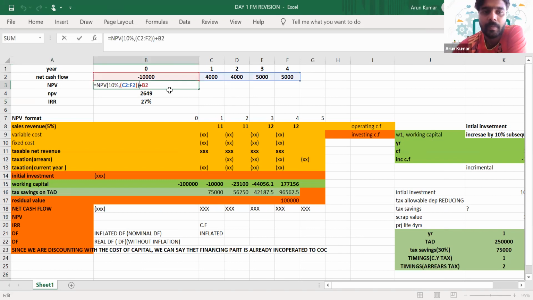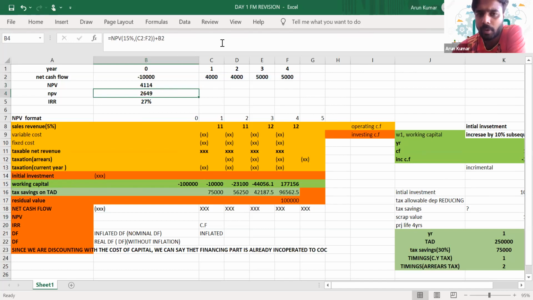We can calculate the NPV using this formula: equal to NPV, 10%, comma. 10% is the discount factor, which will be given in the question. Comma, then select the cash flows from year 1 to year 4 in the bracket. Close the bracket. Then add it with the initial investment, because it's a negative figure. Then you can get the NPV in a single step.